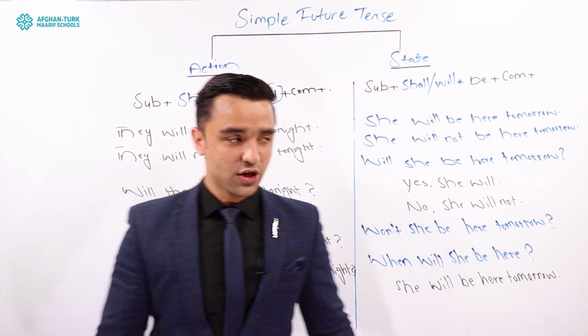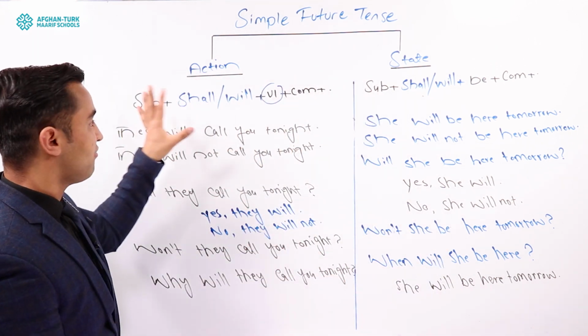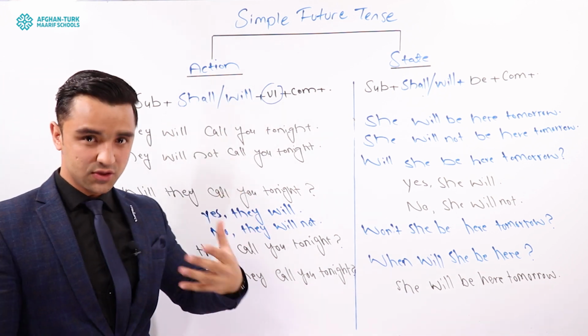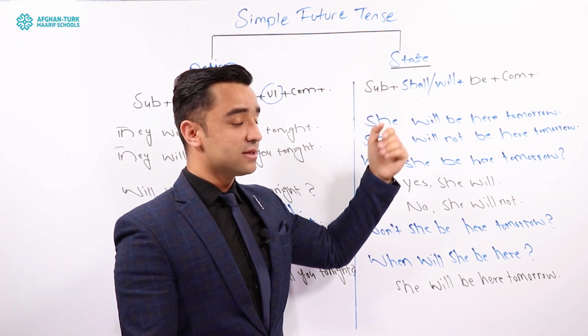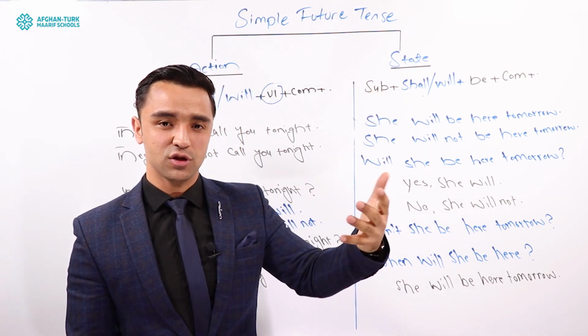I have written a sentence here. As you can see here, I followed this structure because I wanted to show an action for the future. And here I followed this structure because I wanted to show a state in the future. Got it?